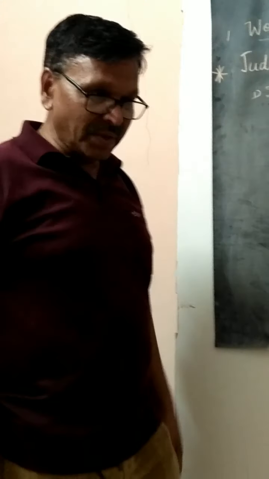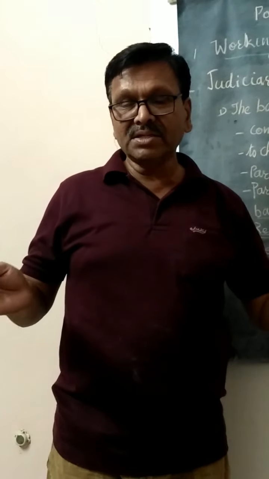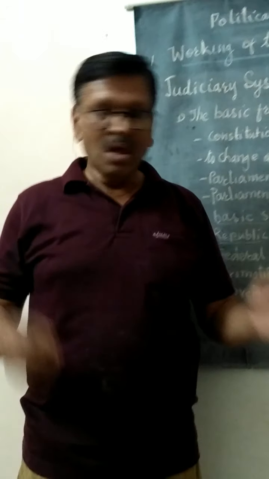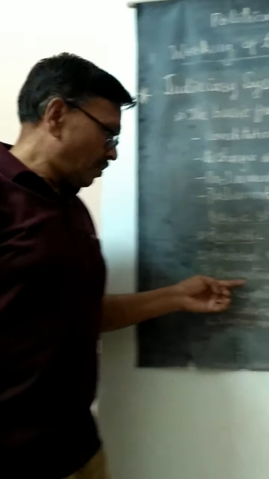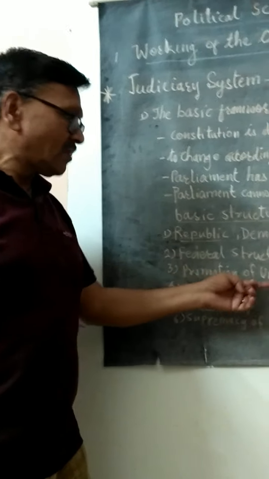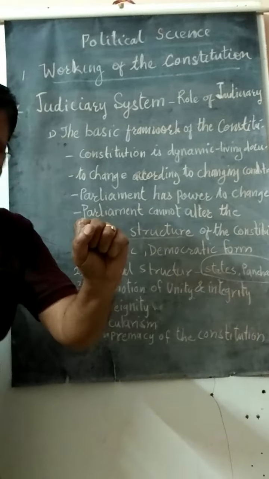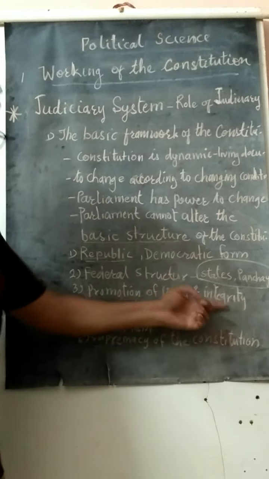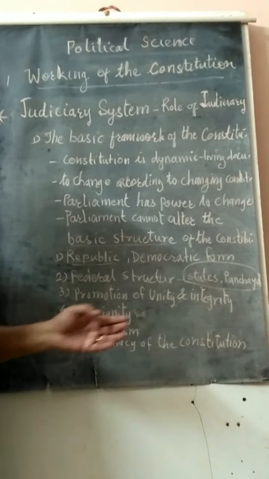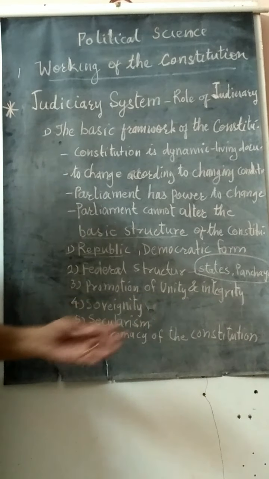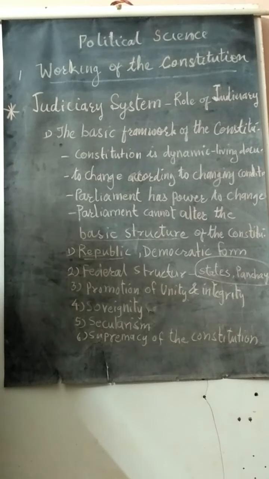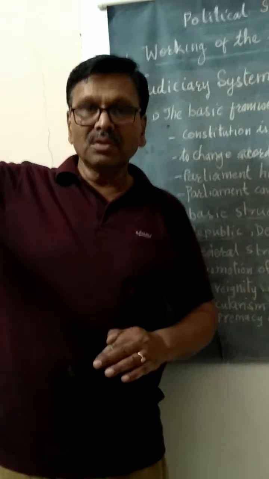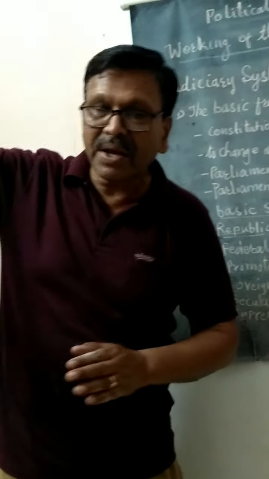Our nation at present has 28 states and 9 union territories. My dear students, the country has to promote that unity of these 28 states is kept intact, and integrity is also supported. So we cannot say that now the eastern state will be a separate country.